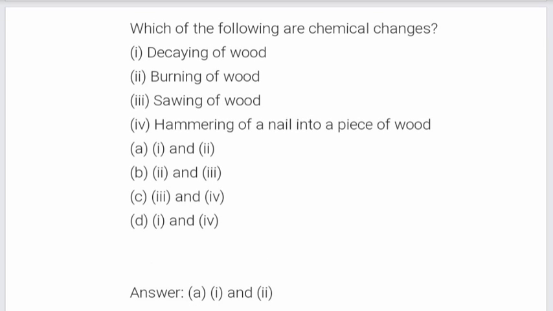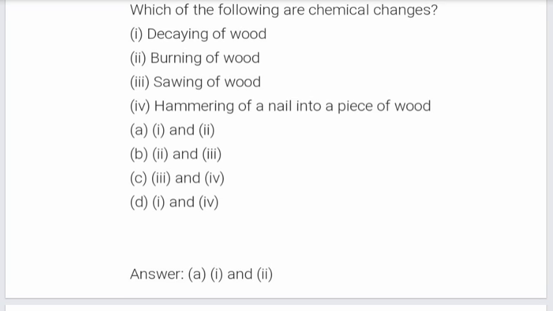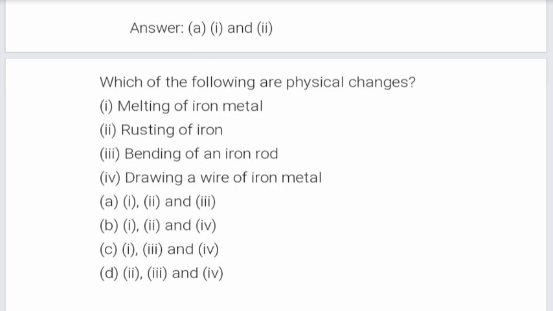The next question. Which of the following are chemical changes? 1. Decaying of food, 2. burning of food, 3. sewing of food, 4. hammering of a nail into a piece of food. The options are A, 1 and 2; B, 2 and 3; C, 3 and 4; D, 1 and 4. The correct option is A, 1 and 2.